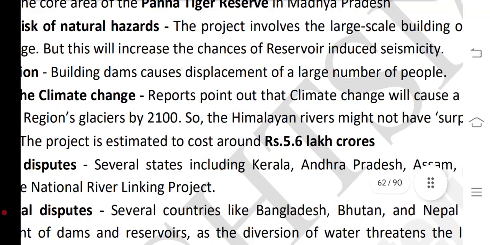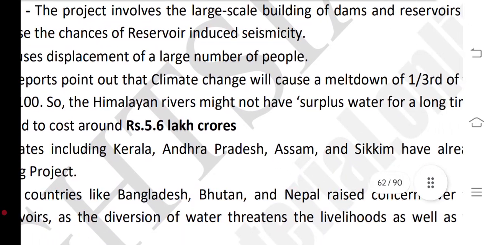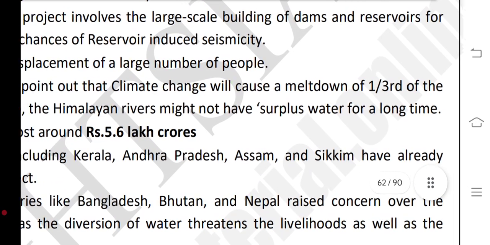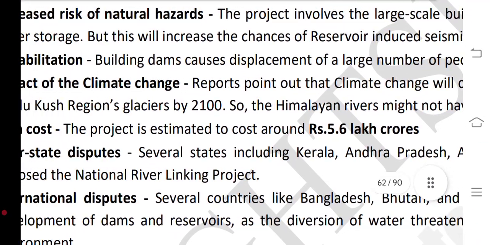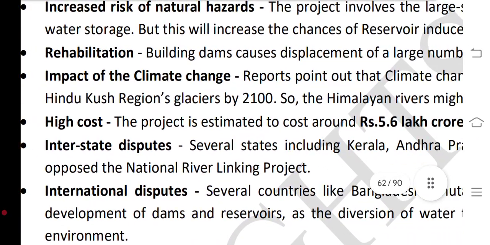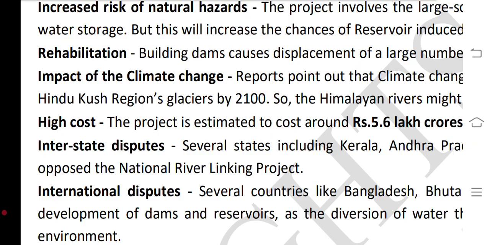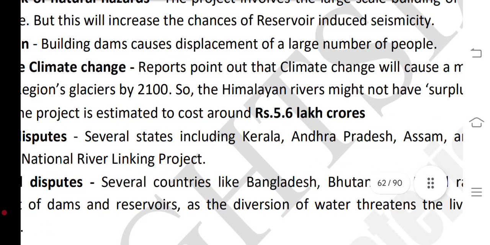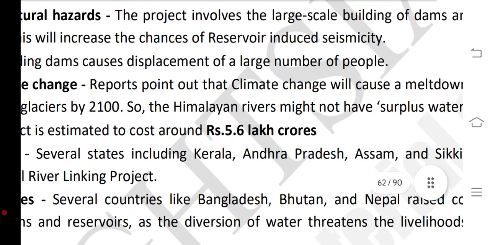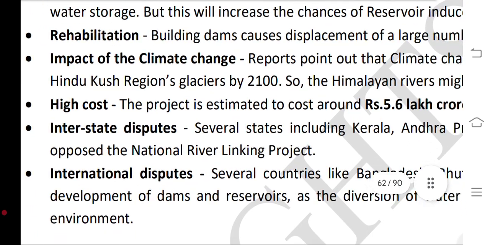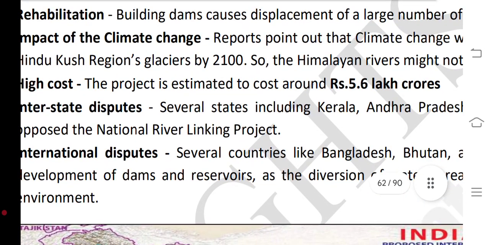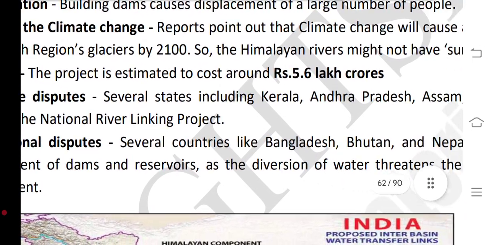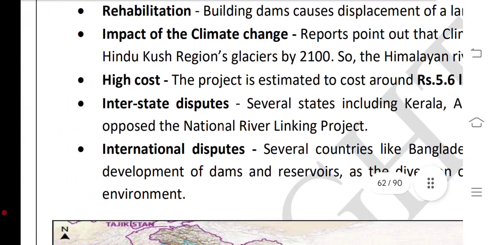The project involves large-scale building of dams and reservoirs for water storage, and this will increase the chances of reservoir-induced seismicity. Rehabilitation: building dams causes the displacement of large numbers of people.